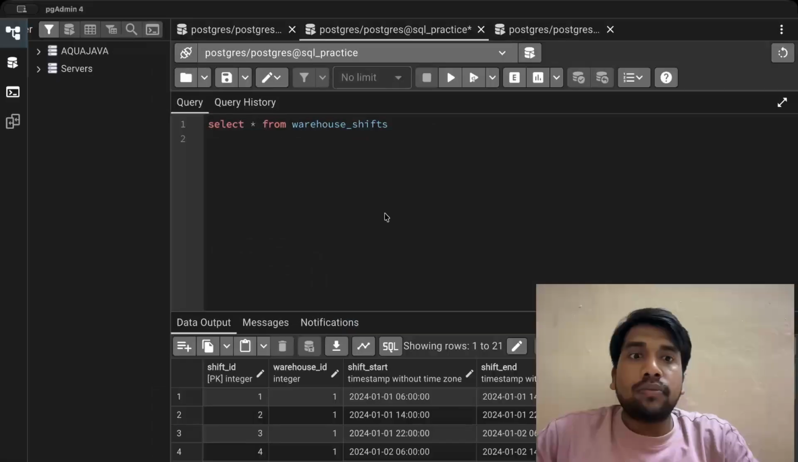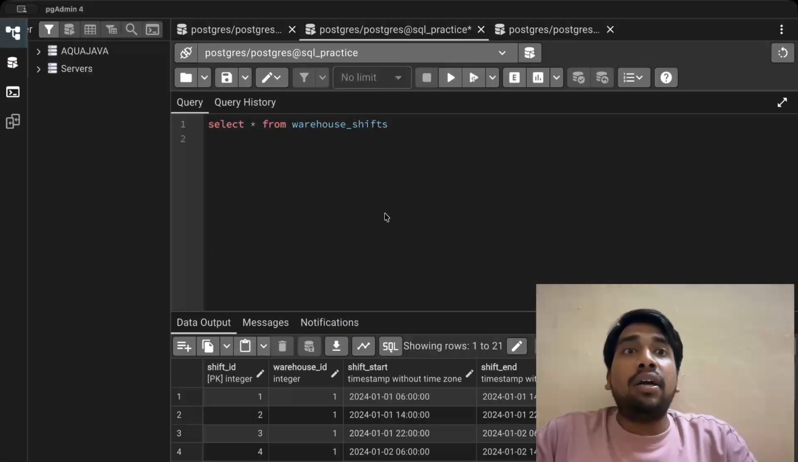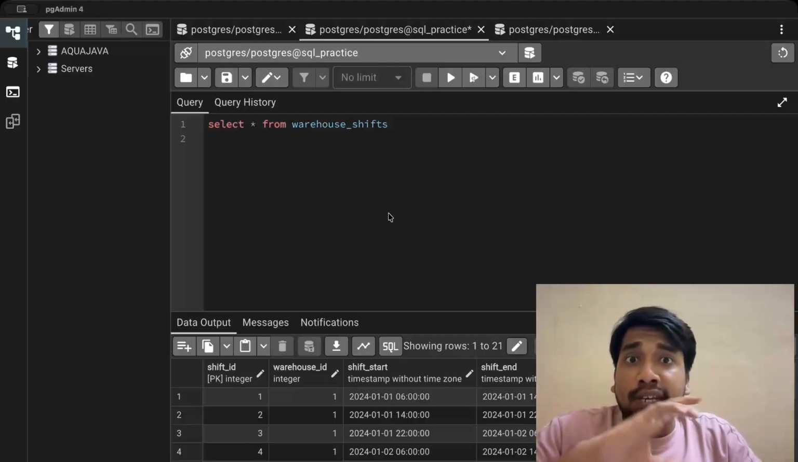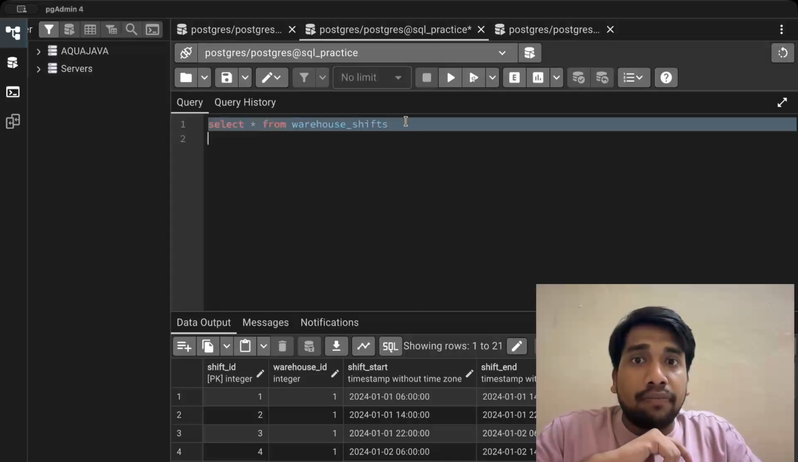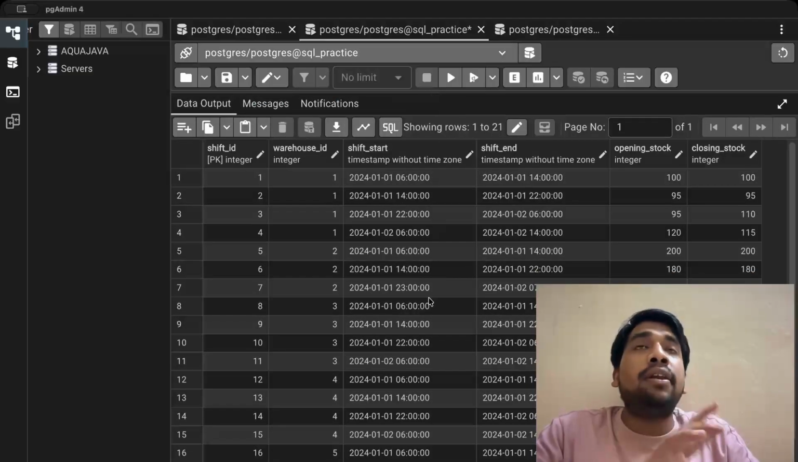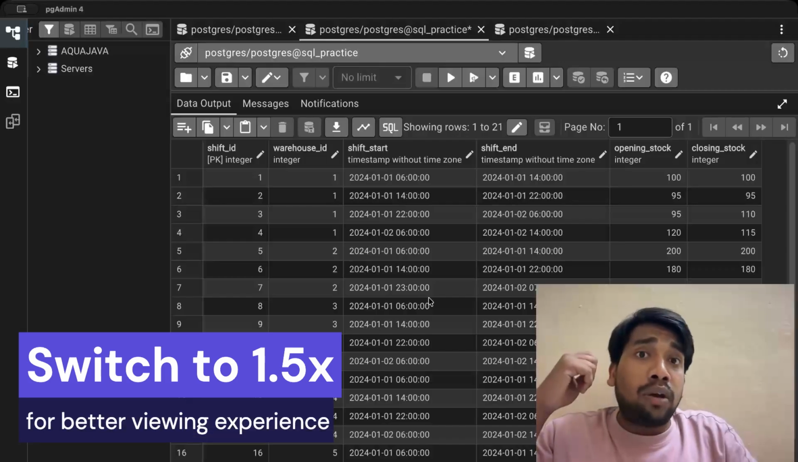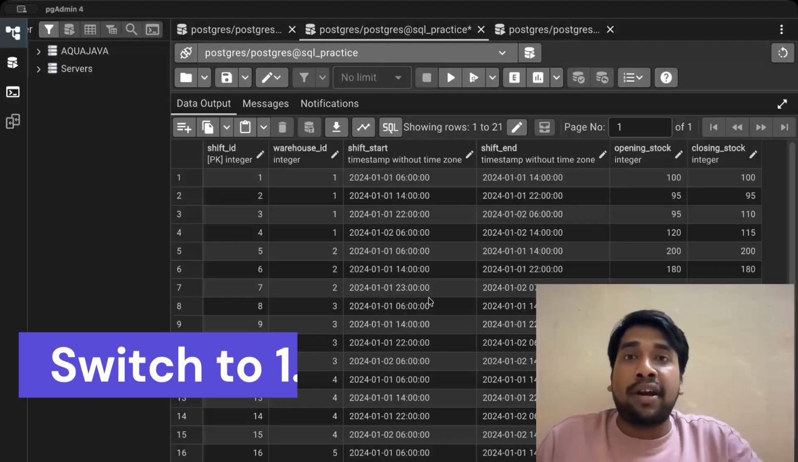Now, with this, let's go to our PG admin and we will see how we will solve this question. So now here we are at our PG admin, and we will first see how the table looks. Here I have run the select star statement. Let's first look at one warehouse ID, so we have an idea about how this table is structured.